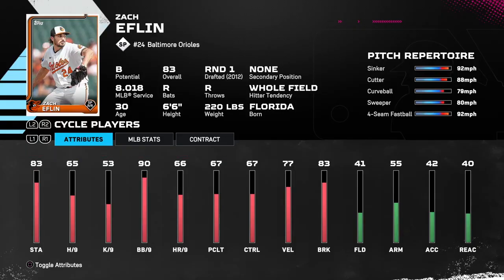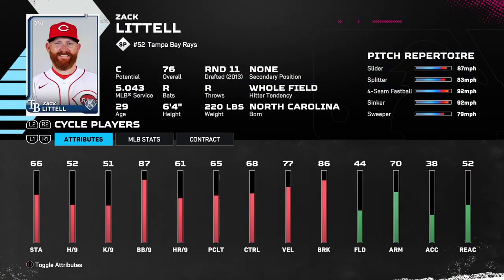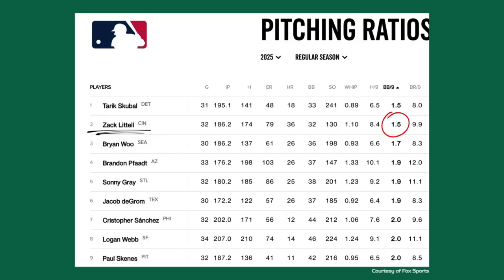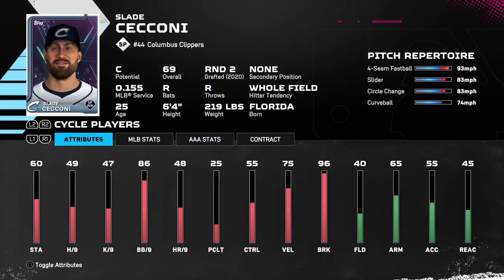Here's a few examples of actual pitchers in MLB the Show that you might want to be on the lookout for. 83 overall Zach Eflin with 90 walks per 9. 79 overall Cody Bradford, who is also left-handed. A personal favorite of mine, 76 overall C potential Zach Littell. And if you really want to go crazy, 70 overall free agent Zach Staub. And 69 overall Slade Ciccone.